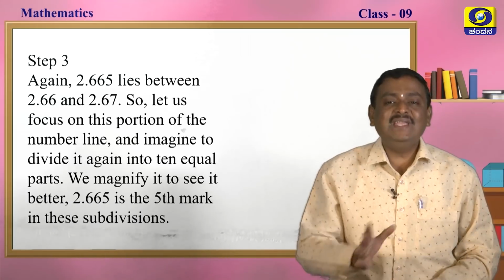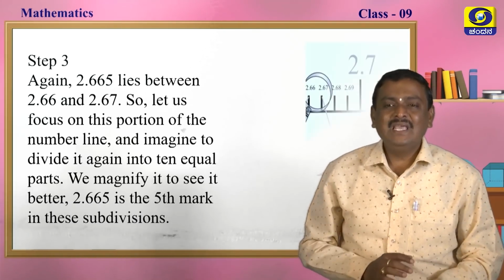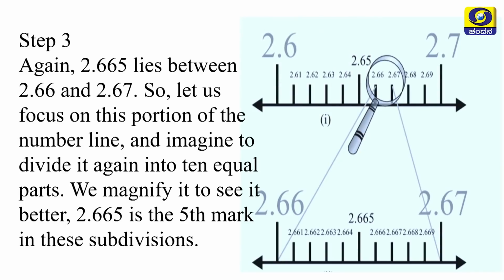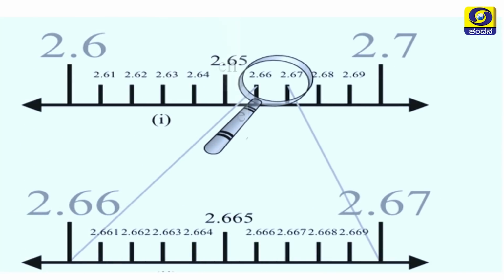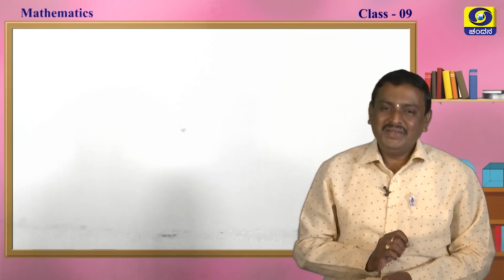We magnify it to see it better. 2.665 is the fifth mark in all these subdivisions, my dear students. See, if we magnify, you can clearly get 2.665. Like that, you have to locate the number.